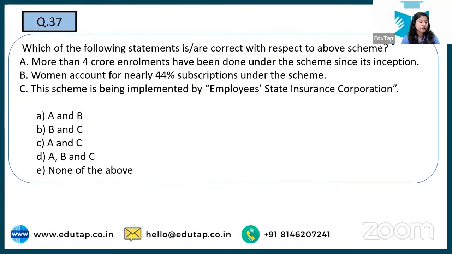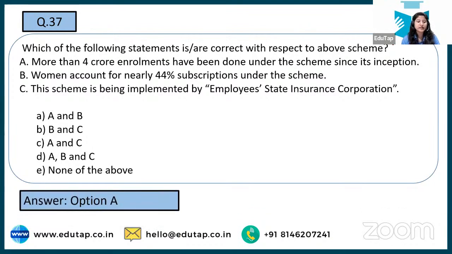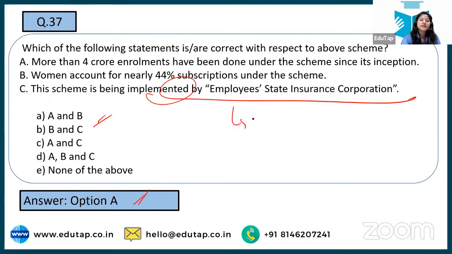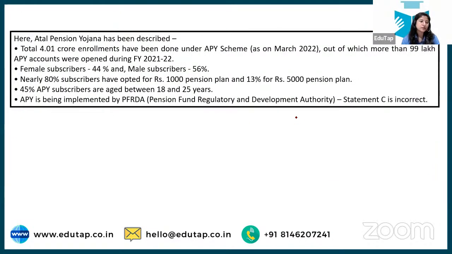So here we are talking about the incorrect statement. Regarding this, you have the following options and you have to tell the right answer. See, the correct answer over here is option number A and B. This scheme is implemented by Employee State Insurance Corporation. No, usually we have studied NPS, we have studied APY. So in case of pension, what we studied is that it is taken care of by PFRDA, right? So that is why option number C is the wrong answer. And in APY, it is PFRDA only.